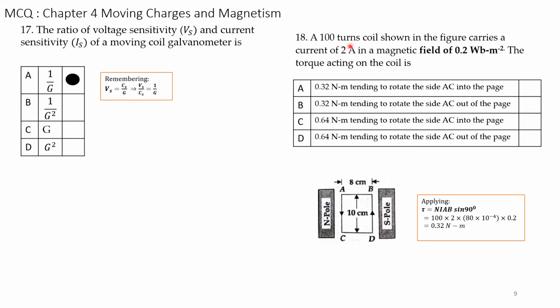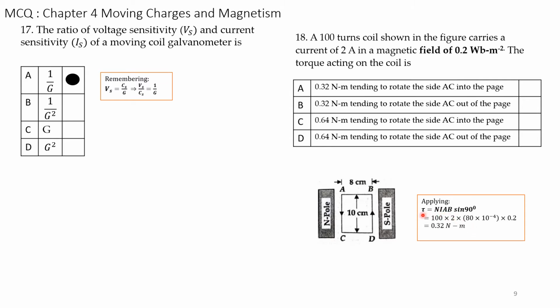Question number 18. A 100 turns coil shown in the figure carries a current of 2 amps. The coil is shown here. A, B, C, D is a coil with 100 turns, that is, N, the number of turns, is 100. And the current flowing in this coil is 2 amps, and the field it produces is 0.2 Webers per meter square. The torque acting on the coil is... there are four options. You have to choose one. So before choosing, you have to work this out.